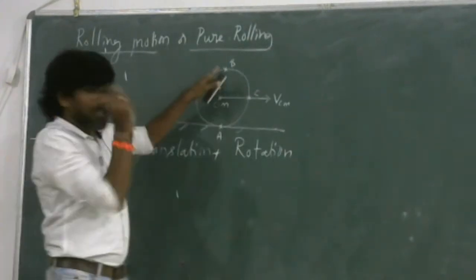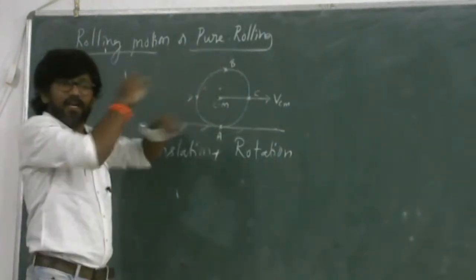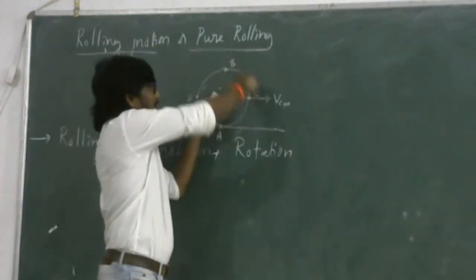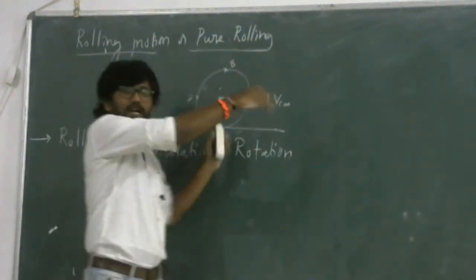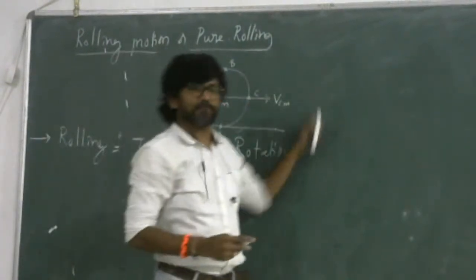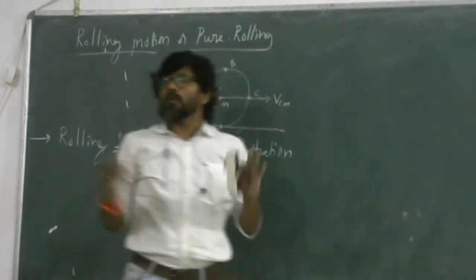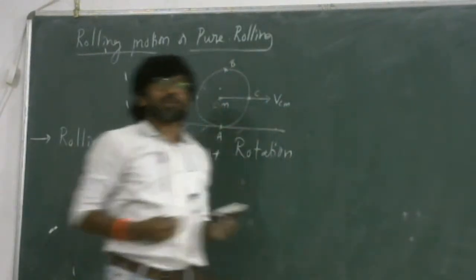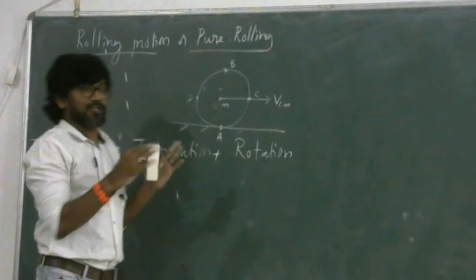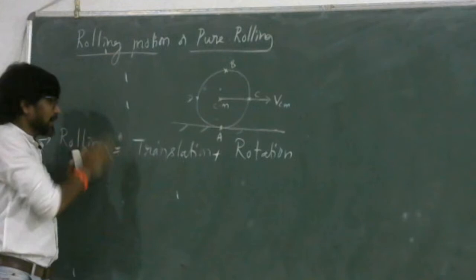Whenever we consider a point or a particle on the circumference, it will be rotating about the center and moving forward. So this point will be in spiral or helical motion. We are not getting into the details of that complex spiral motion, but will concentrate only on rolling, which is translation plus rotation.